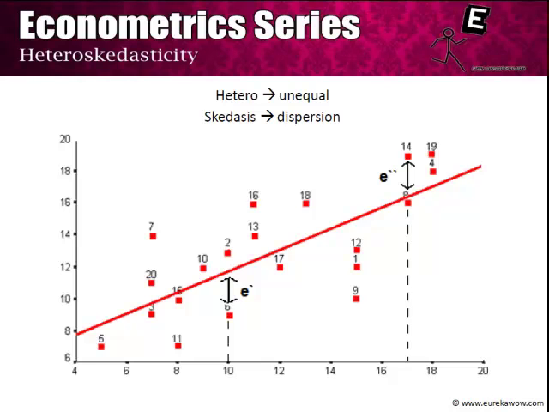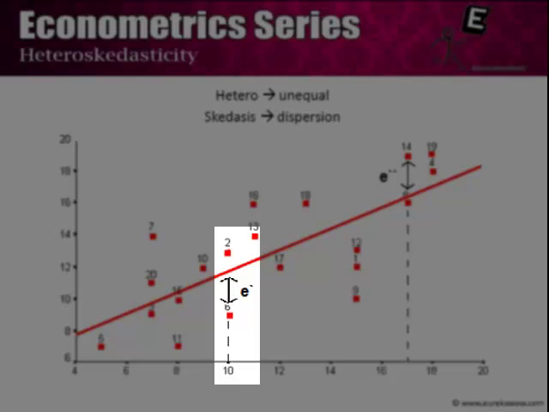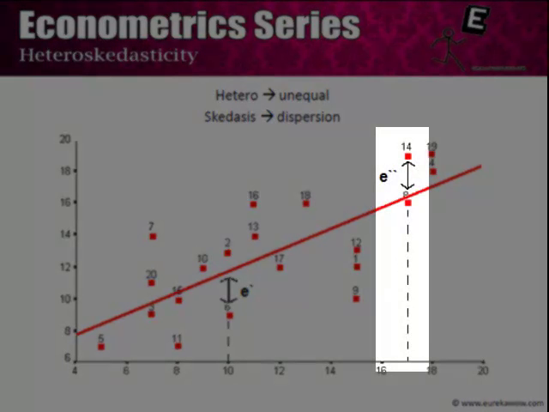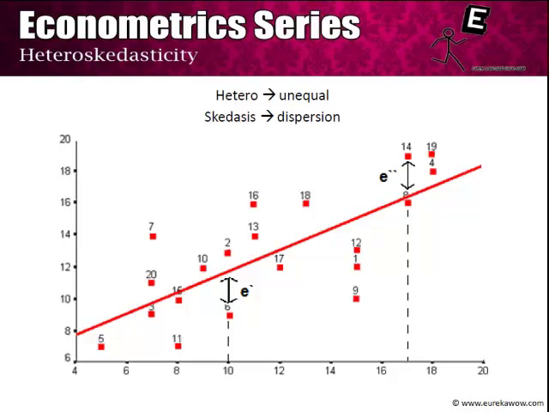So for any given point, we have an error term which is given by epsilon, and here we've represented it as e prime and e double prime for two different levels of x's. Consider at x equal to 10 we have e prime which is negative, and at x equal to 17 we have e double prime which is positive. Now by construction, the OLS estimators ensure that the estimated value of e is equal to 0. What homoskedasticity means is that these e's are almost equal in magnitude, so even those that are negative and positive are almost uniformly distributed around the population regression function. So this need not always hold.